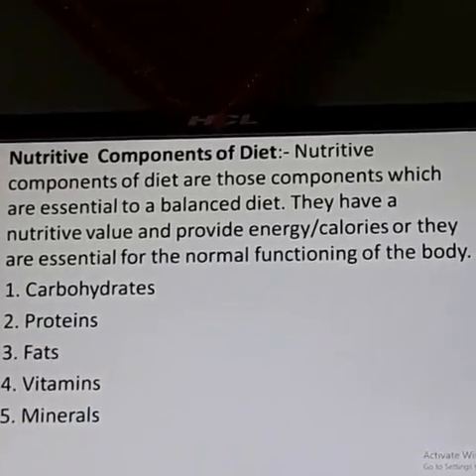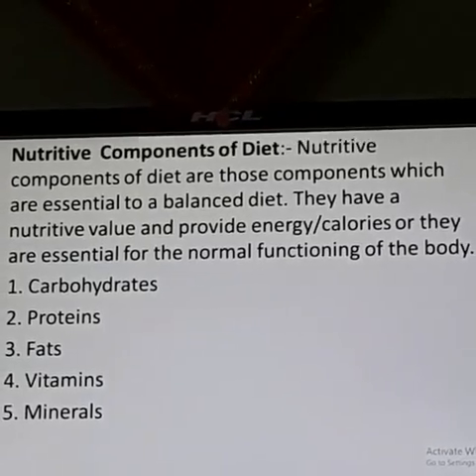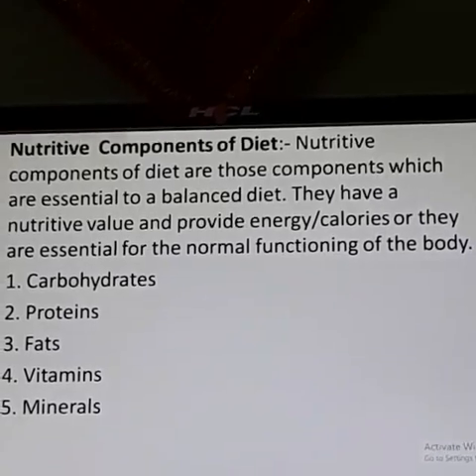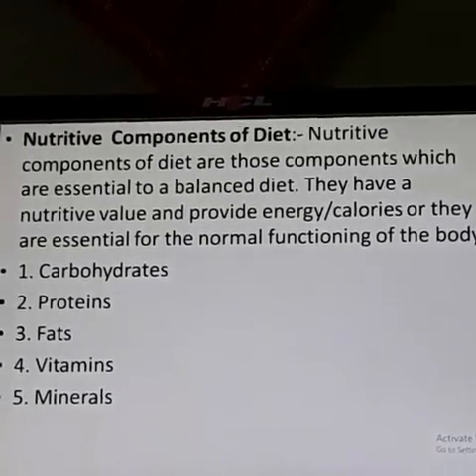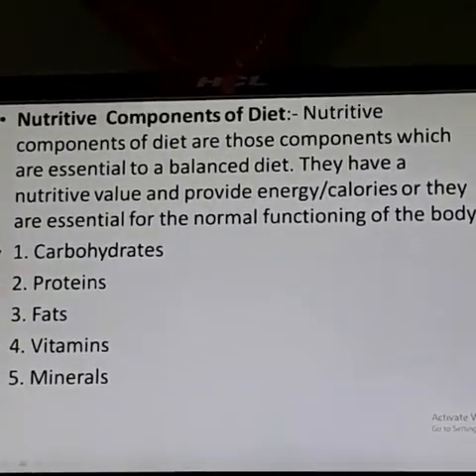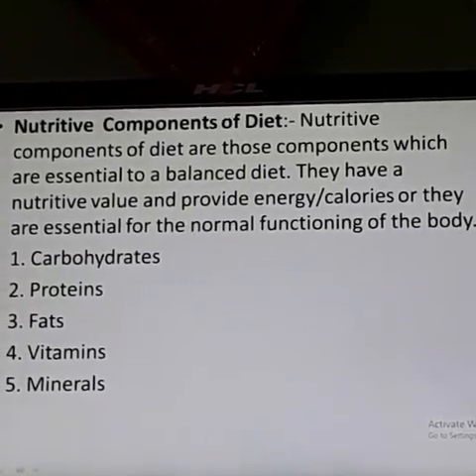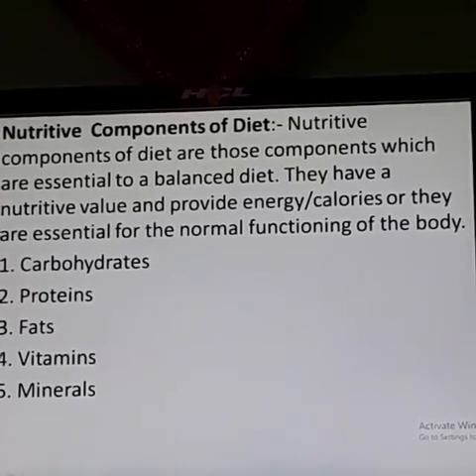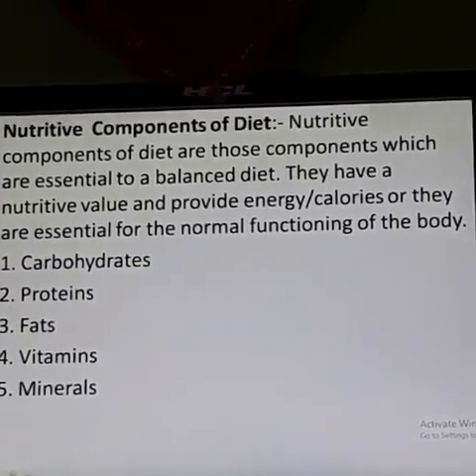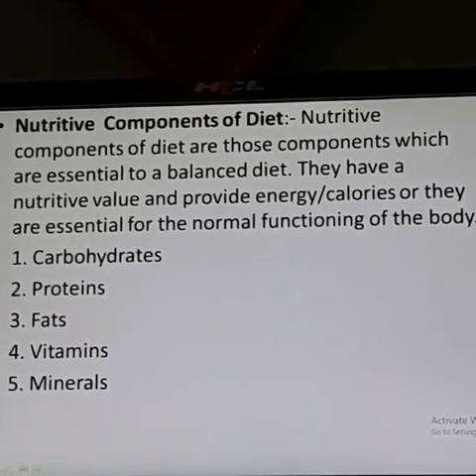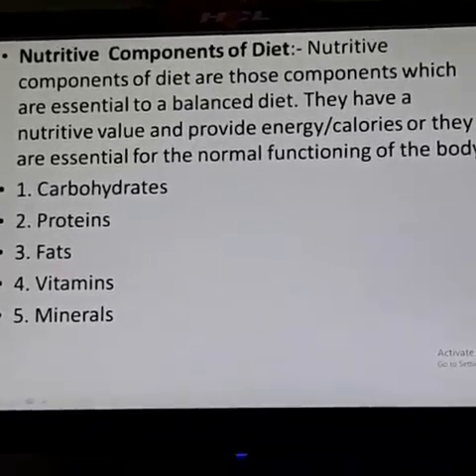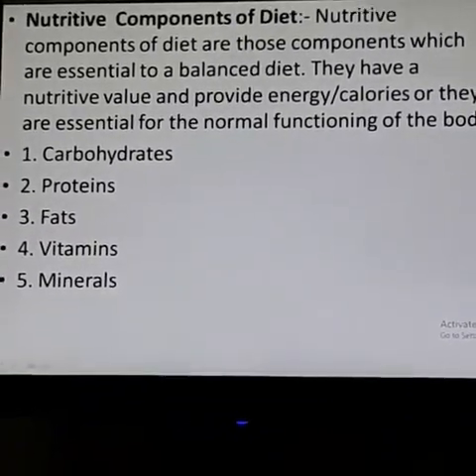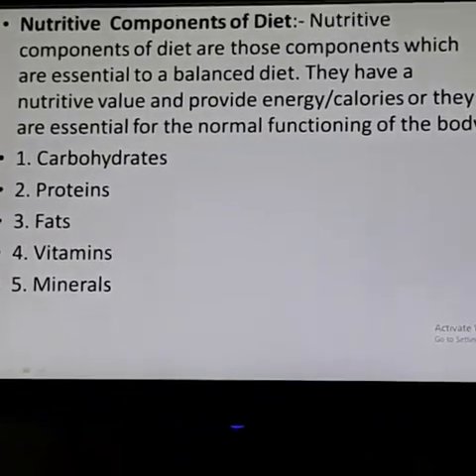Each and every component gives us nutrients or nutritive values. Understand? One by one, it was already discussed in the previous classes, we just review it. First one is carbohydrate. Carbohydrate, you know students, is a compound made from carbon, hydrogen and oxygen. This is the composition of carbon, hydrogen and oxygen, and it also provides us energy.